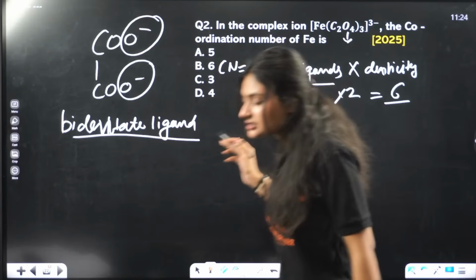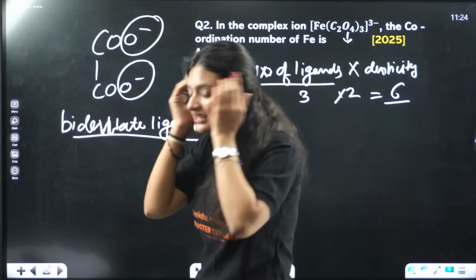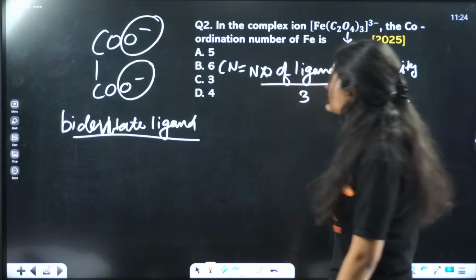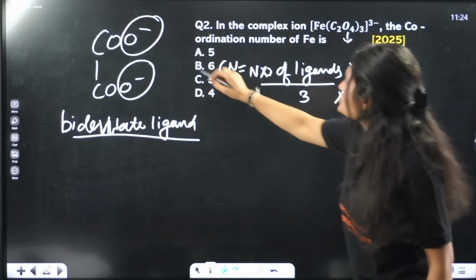So the correct answer is, the evening class is at 5. Okay, the evening class will begin at 5 p.m. The coordination number is 6.